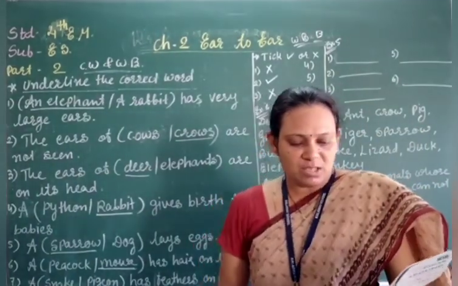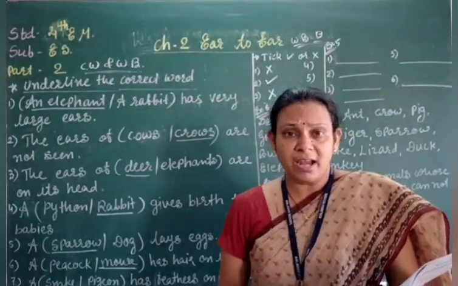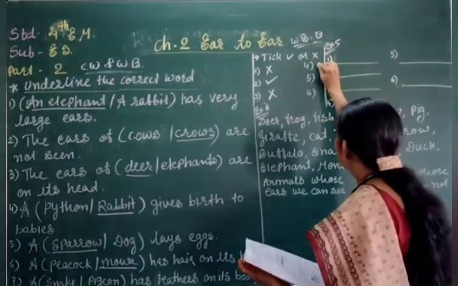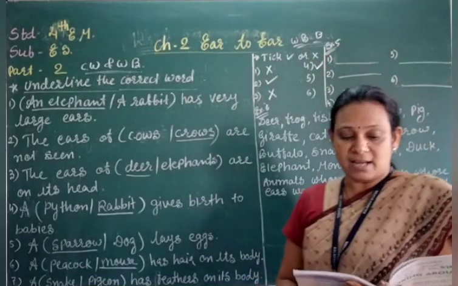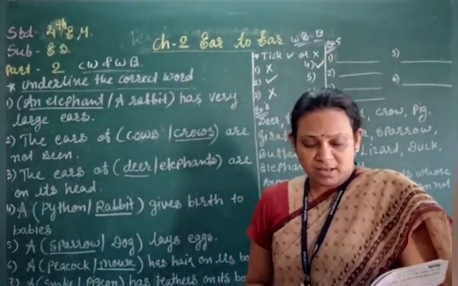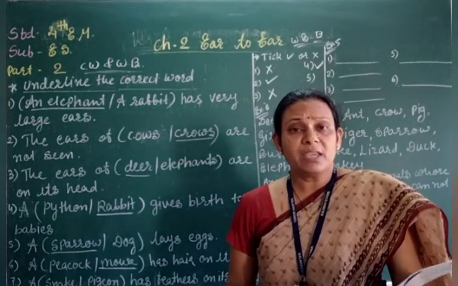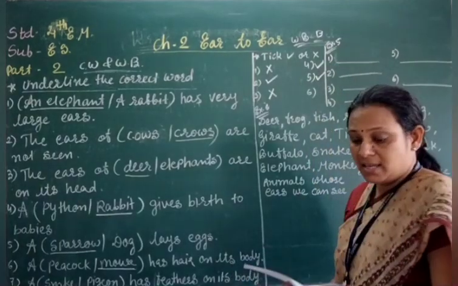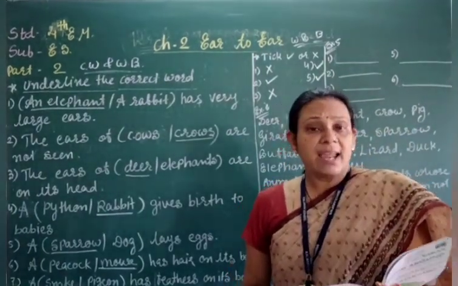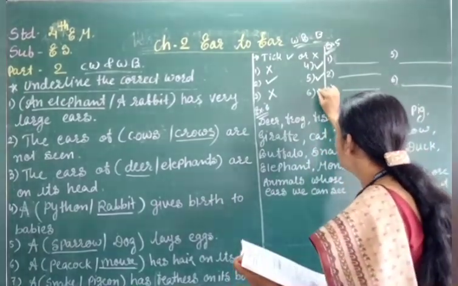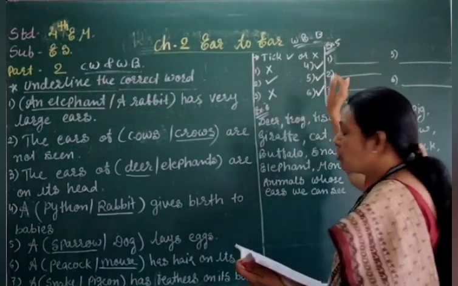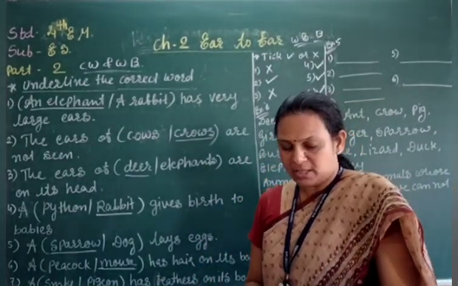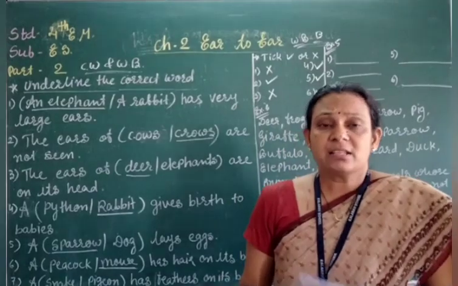Fourth number, a cow's ears are on both sides of its head. Yes, cow has the ears on both sides of the head, right? So we have to tick right. Five number, birds have hole instead of ears. Yes, birds have the hole instead of the ears. A crocodile lays eggs. Yes, crocodile lays egg because crocodile doesn't have the head and doesn't have the ears also, right students? So now let us see exercise 4.